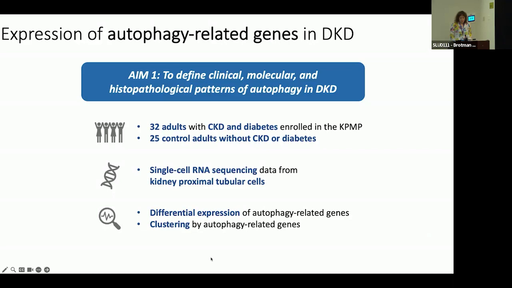And so what I did was I compared expression of autophagy-related genes in proximal tubular epithelial cells between those people with and without diabetic kidney disease. And then I clustered participants with CKD and diabetes by their patterns of autophagy-related gene expression. And what I'm mostly going to focus on are results of that clustering analysis.